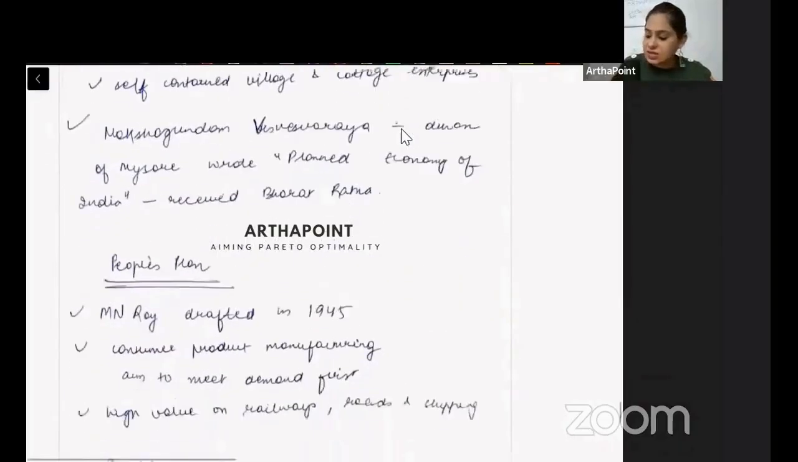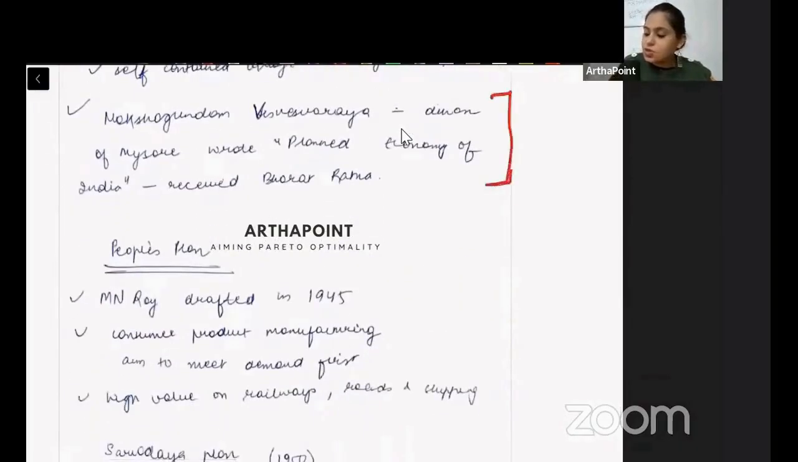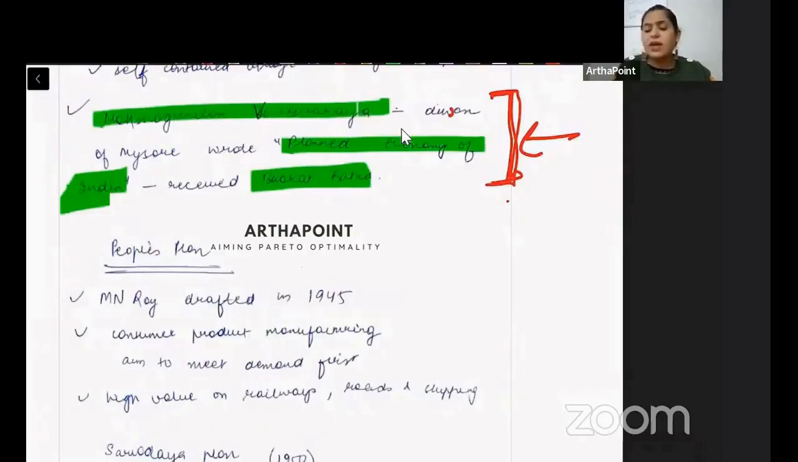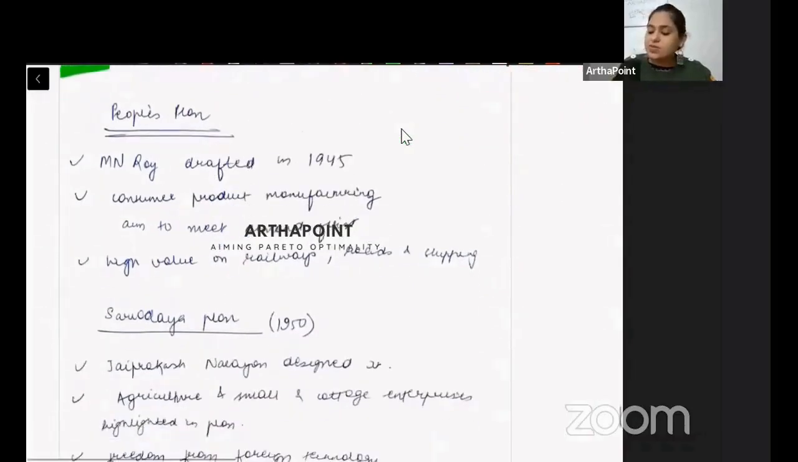And this is an important thing. Then based on this only, we had Visvesvaraya. He was a Diwan, D-I-W-A-N, Diwan of Mysore. He wrote a book called Planned Economy of India, for which he received the Bharat Ratna. So you must remember this name because this is an important book for the way the economy should be working.